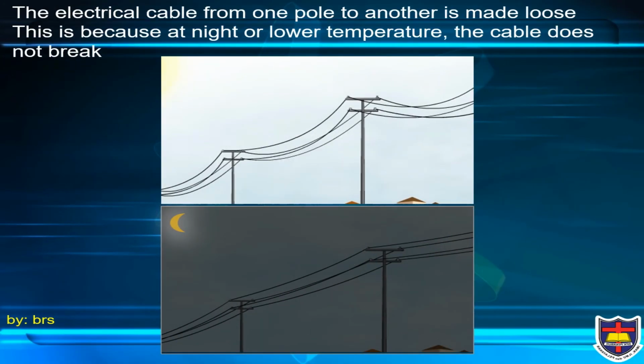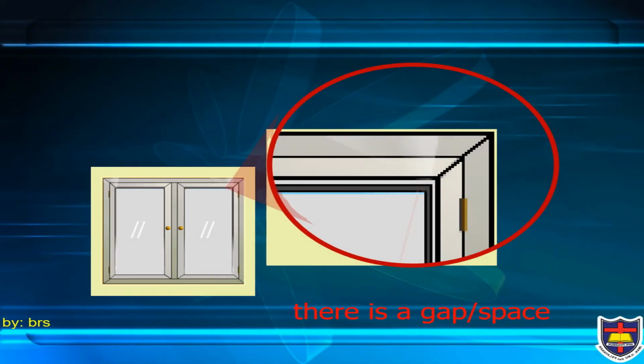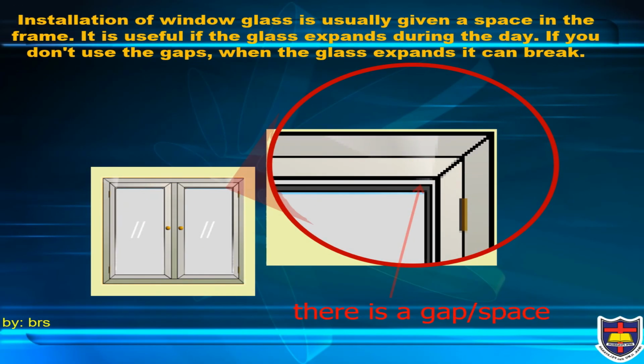The electrical cable from one pole to another is made loose. This is because at night or at lower temperature, the cable doesn't break. The installation of window glass is usually given space in the frame. It is useful if the glass expands during the day. If we don't use the gaps, when the glass expands, it can break.